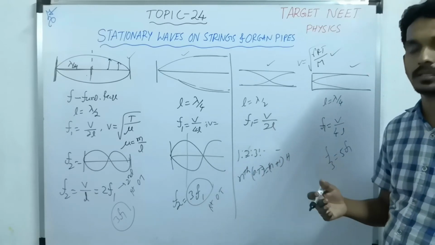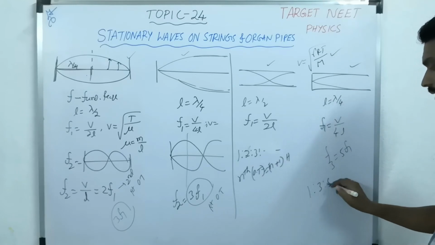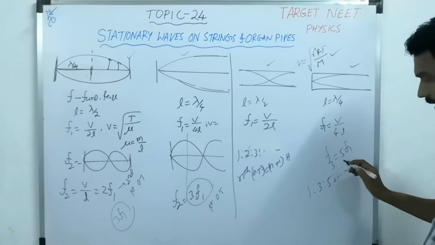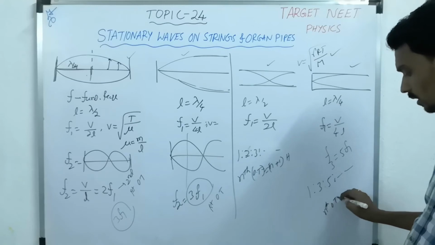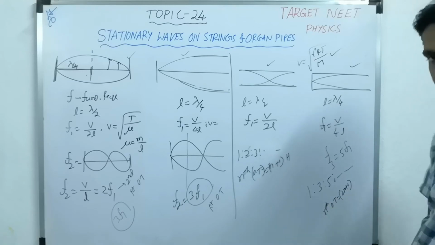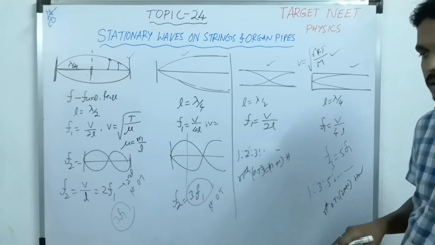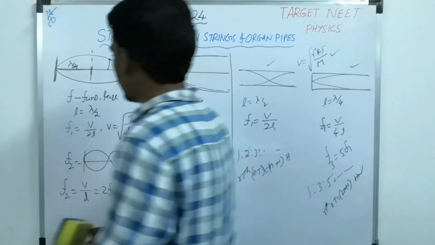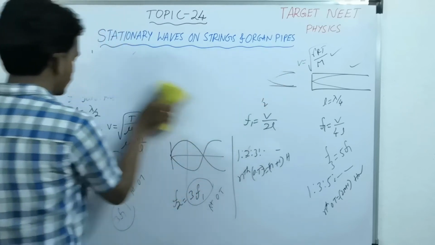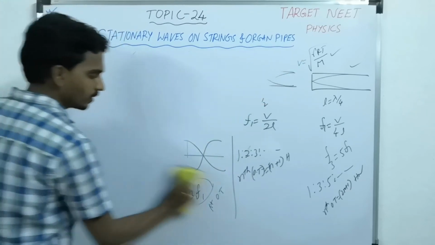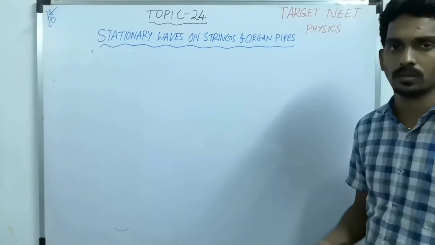Like odd integers. That means the ratio will become 1 is to 3 is to 5, and so on. And here the first overtone is third harmonic. That means nth overtone is the 2n plus 1 harmonic. So this way you will have the formulas for the various modes of resonant frequencies, fundamental, harmonic or overtone.